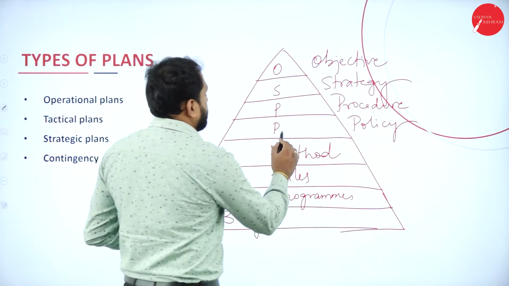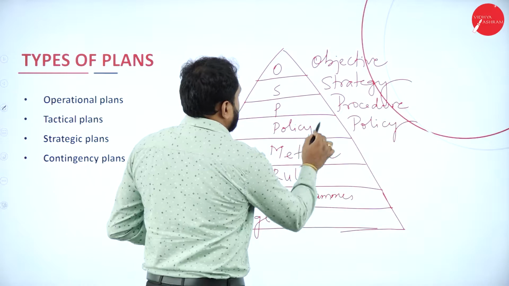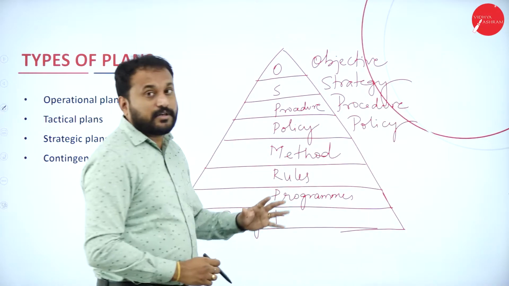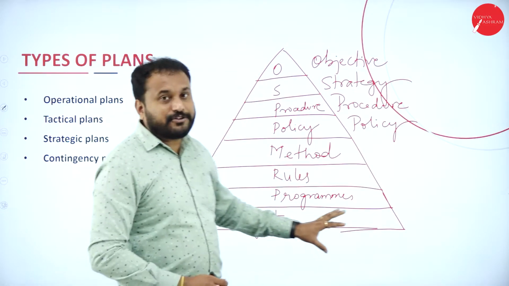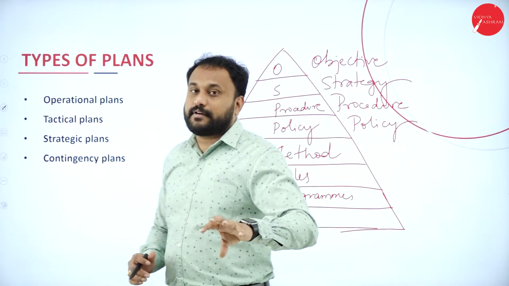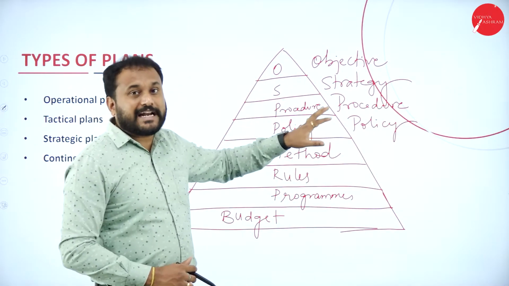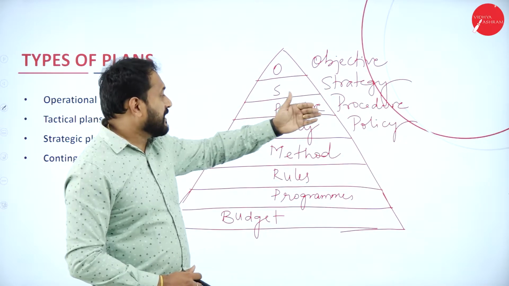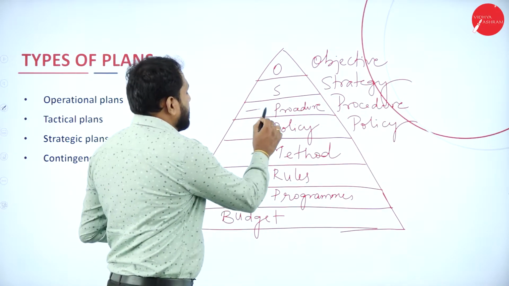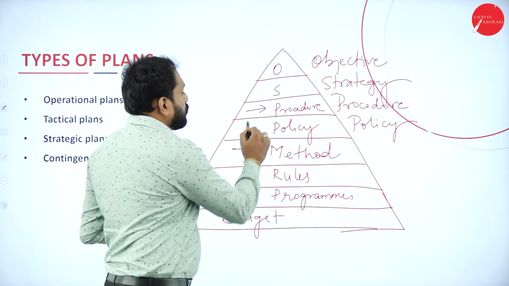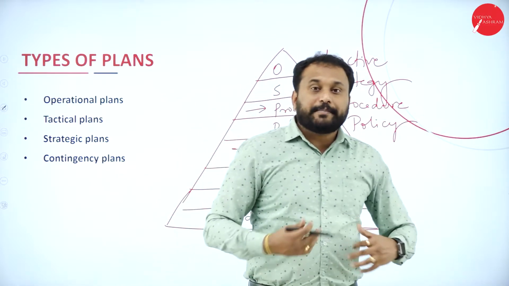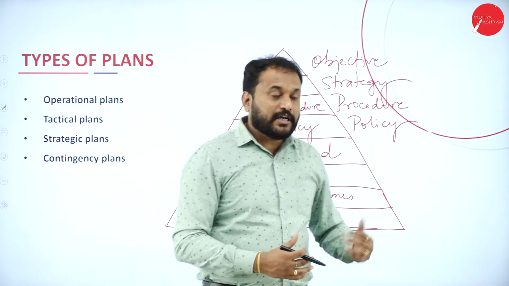So here is policy and procedure, which I've written here. Now these were the types of plan which you studied in your second PUC. That is, you should have an objective, and then you go with a strategy to accomplish those objectives. Then there should be a procedure and methodology. Now procedure and method are totally different. Don't get confused by thinking both are the same.